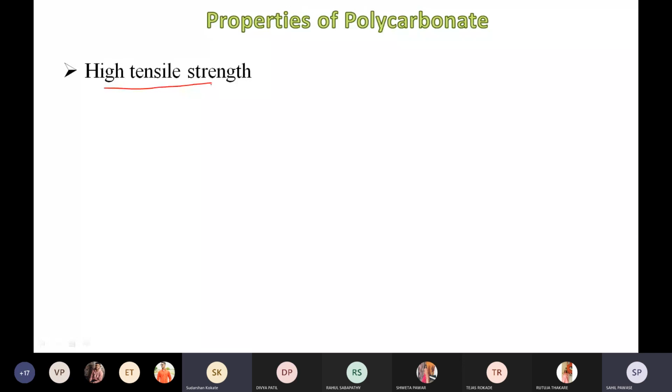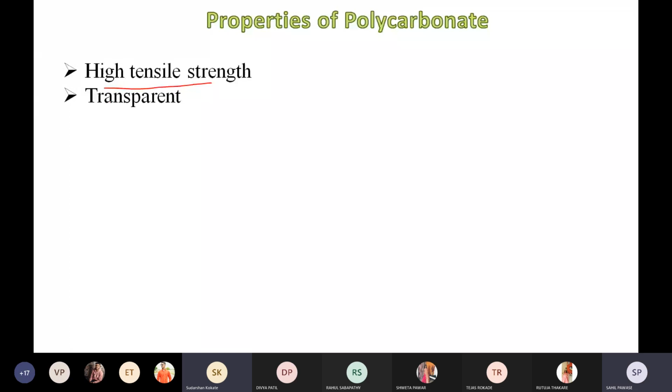Due to this reason, it can be used in bulletproofing also. Even in the construction field, this polycarbonate material can be used as a substitute for window glass, right? So these are the properties of polycarbonate. It has very high tensile strength. Then the second property of polycarbonate is that it is a very transparent material.